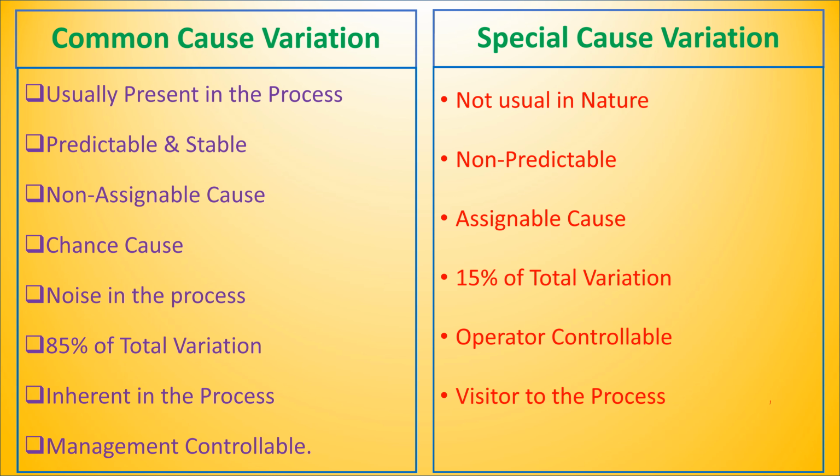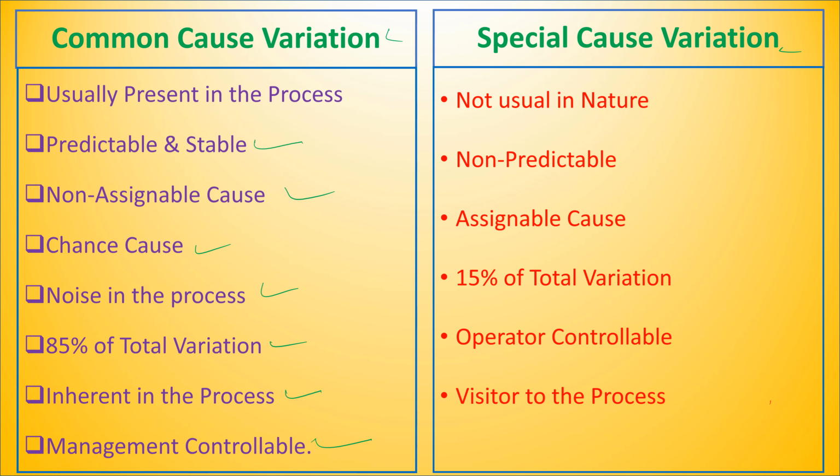Let us understand some key points of common cause of variation and special cause of variation. Common cause of variation can also be called as non-assignable cause, chance cause, or noise in the process. 85% of total variations are due to common cause of variation. Common cause of variation is inherent in the process and it is controlled by management. Output of the process is predictable and stable in nature.